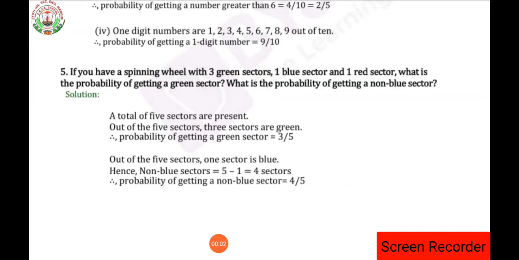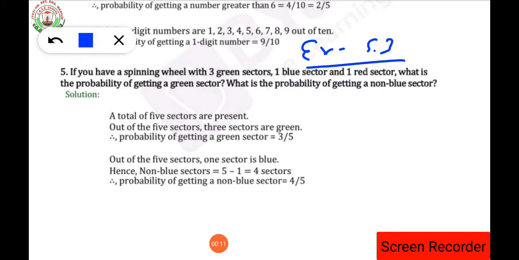Good morning to everyone. Today we are going to see exercise 5.3. Which exercise are we going to see? Exercise 5.3 from chapter number 5, data handling. And dear student, in the previous video we had already completed exercise 5.1, 5.2 and 5.3 questions 1, 2, 3 and 4. Isn't it? Now we are going to see question number 5 of exercise 5.3.